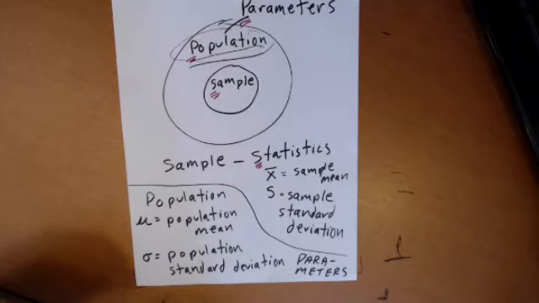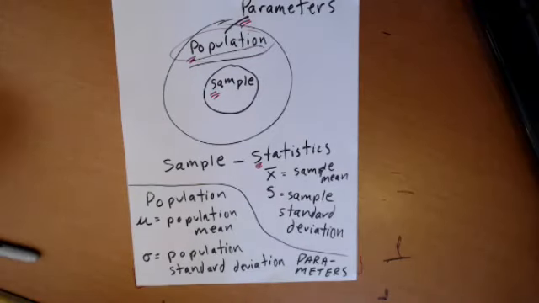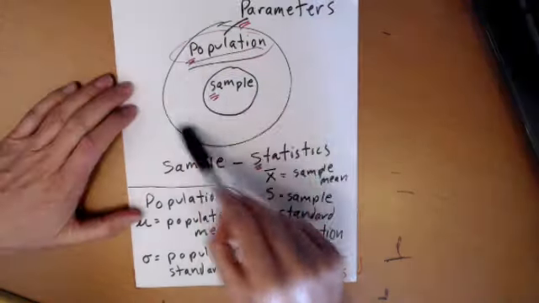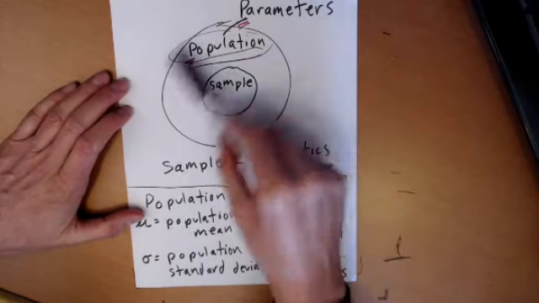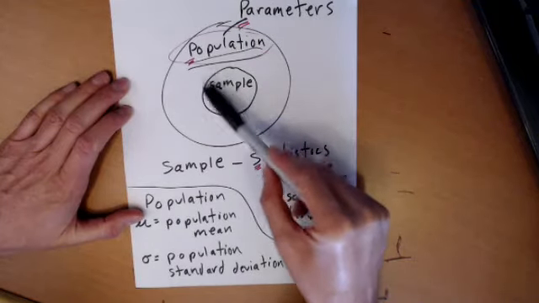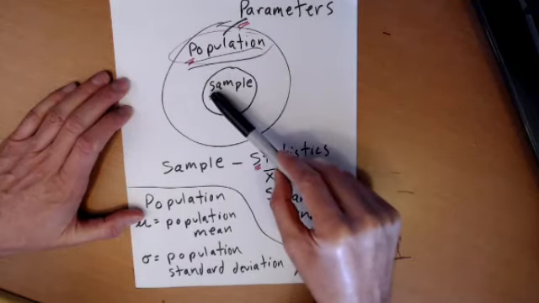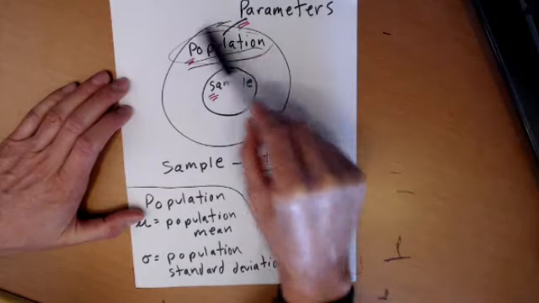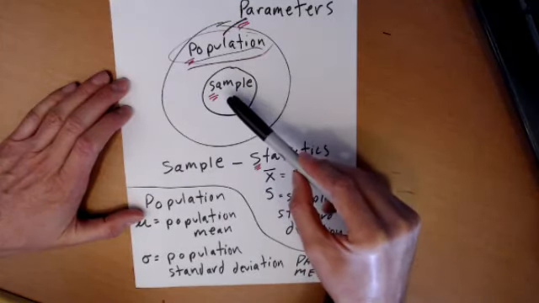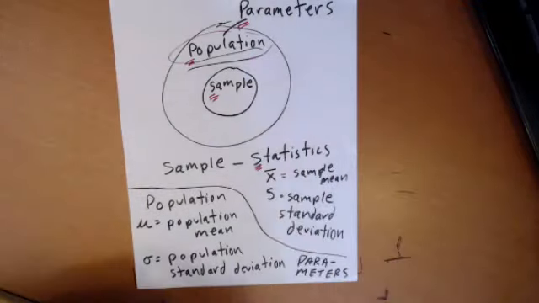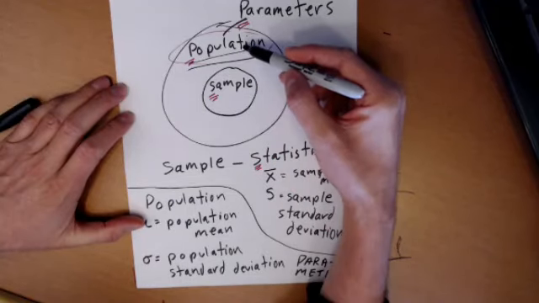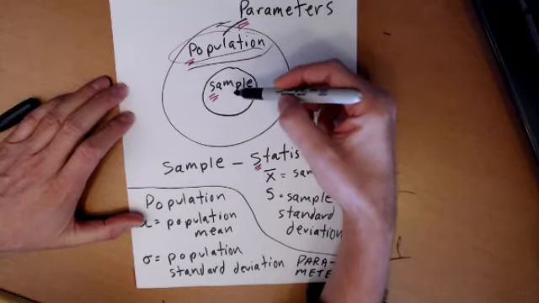So where we're heading with this class is we're curious about the whole population, but we can't talk to everybody, right? We can't talk to all the students at our college, so we just talk to a small sample. Hopefully the sample is representative of the whole population. I want the sample to not be biased. If it's not biased, that means it would represent the population rather well. So the whole game is based upon my sample. I want to infer things about the population based upon the sample.